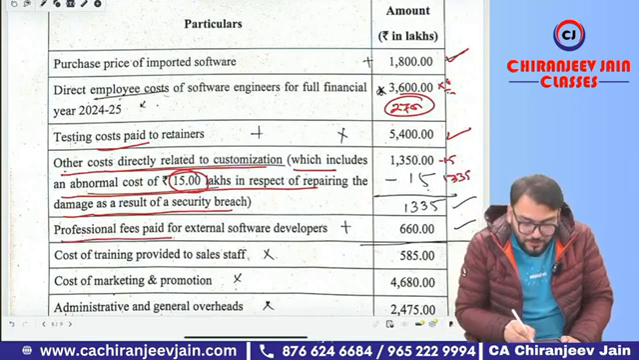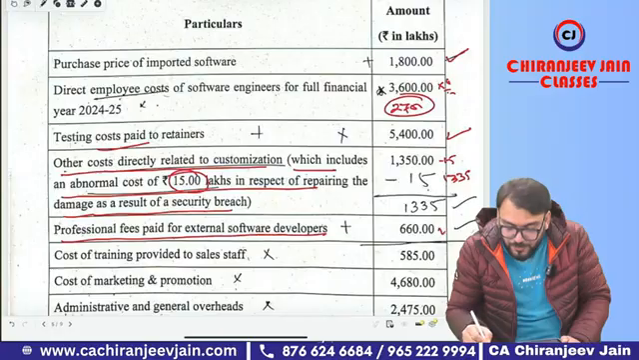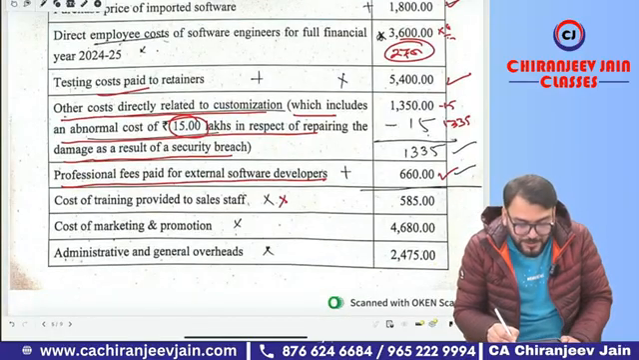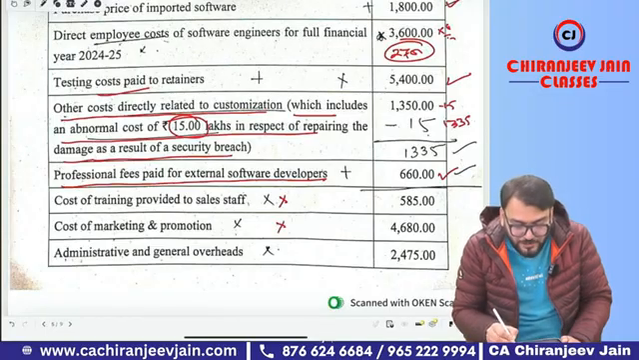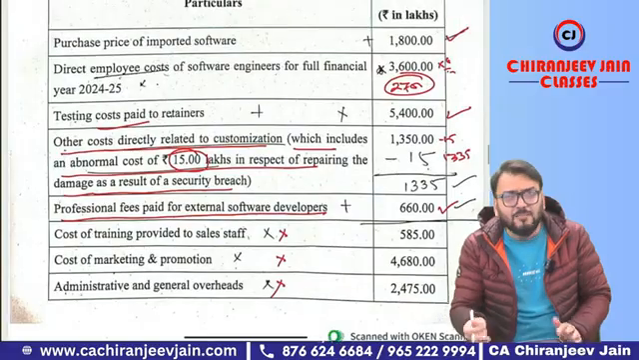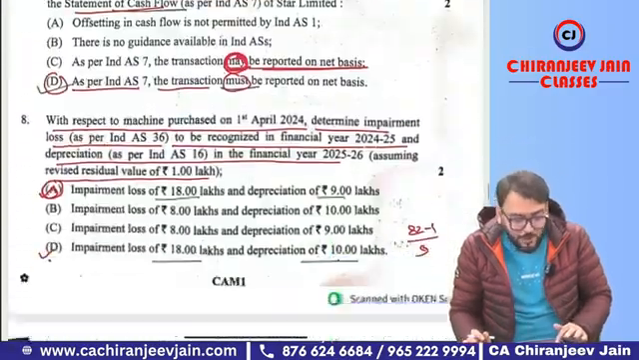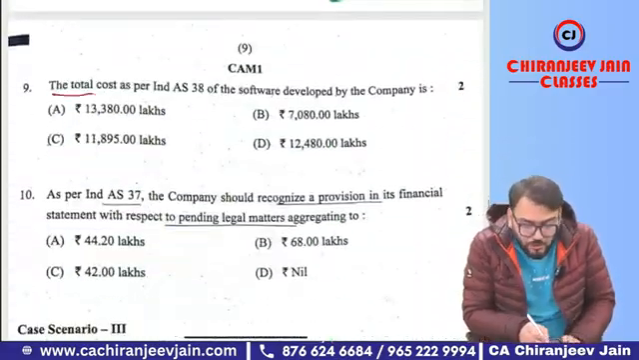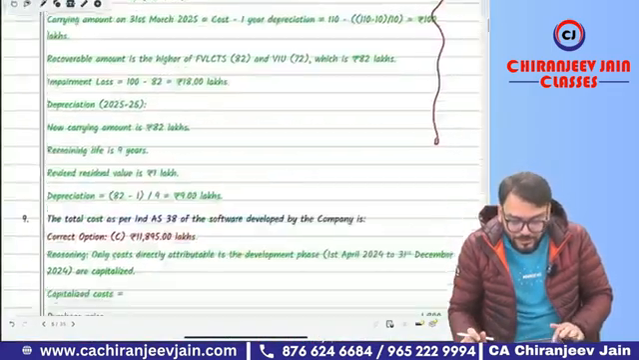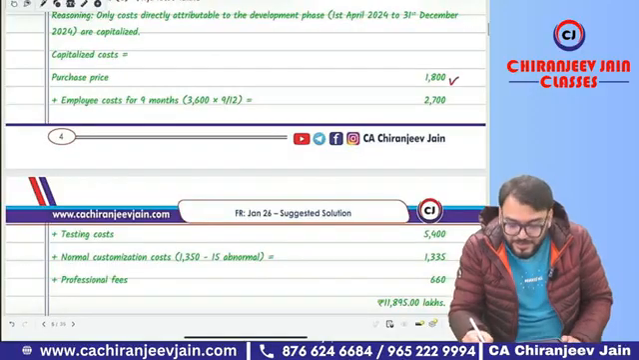Professional fee paid to the external software developer will be capitalized. Cost of training provided to sales staff will not be capitalized. Cost of marketing will not be capitalized. Admin and general overhead will not be capitalized. So if you add whatever I have said, you will get the cost price. What is the question? The total cost as per Ind AS 38. Super easy. Let's see what is our calculation. You can see we have done that: 1800, then for 9 months 2700.